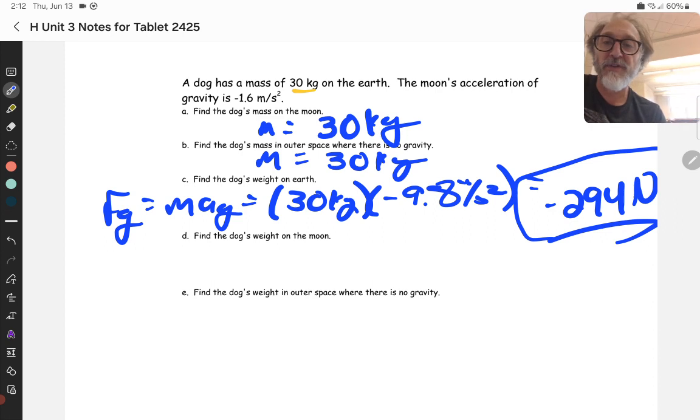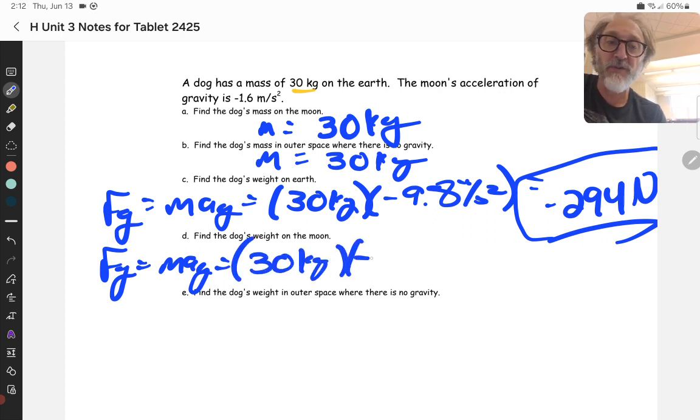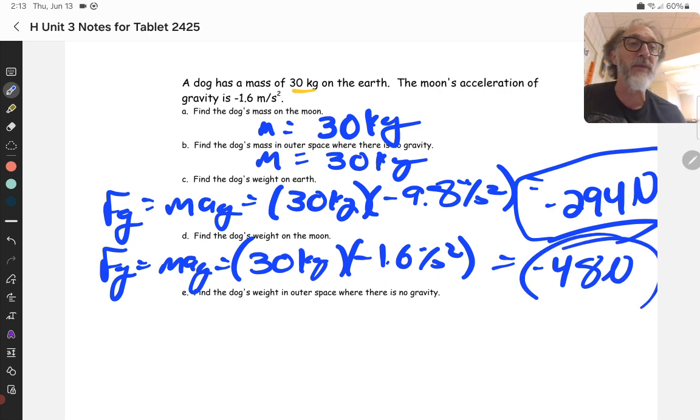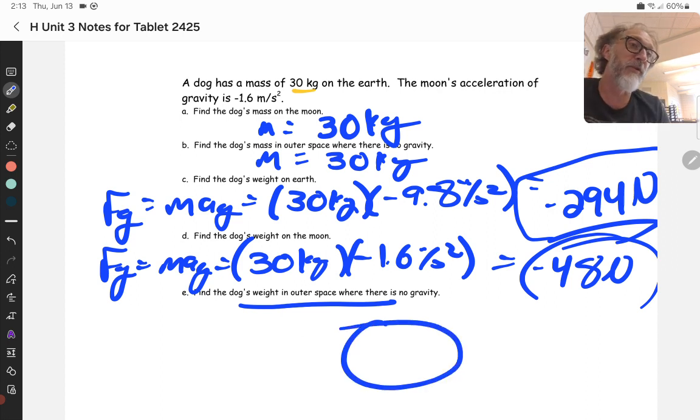All right. Now, what's the dog's weight on the moon? Well, it's going to be different because the acceleration of gravity is different, right? So 30 kilograms times our new acceleration of negative 1.6 meters a second squared gives negative 48 newtons. So that dog weighs less on the moon than it does on the Earth. And the dog's weight in outer space, 0, because no gravity.